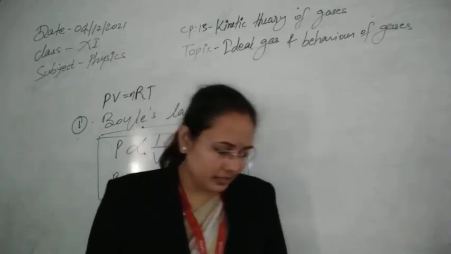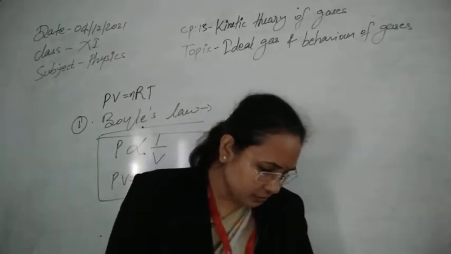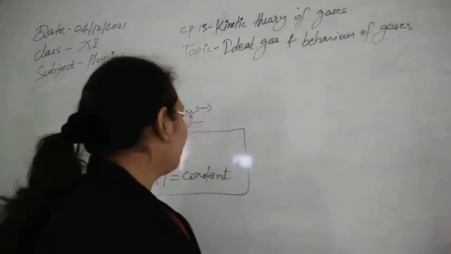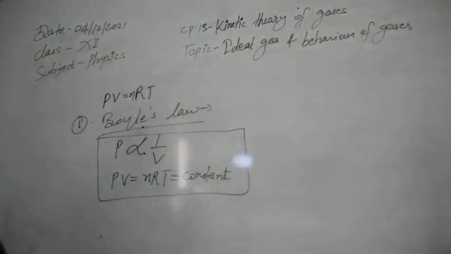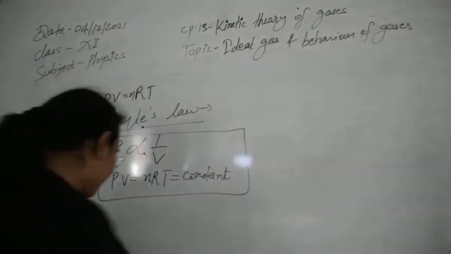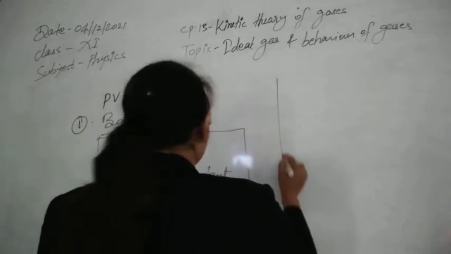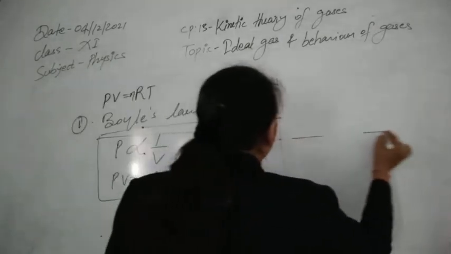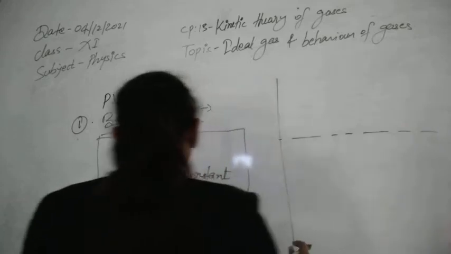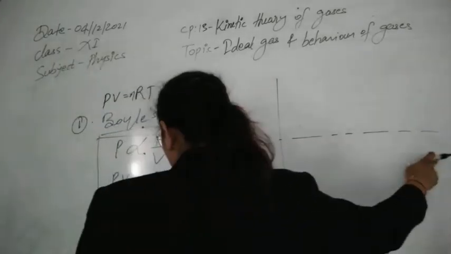Now, one more thing: if you plot the graph for this equation, that is Boyle's law, you can plot it for both ideal gas and real gas. For the ideal gas, this would be this type of graph.